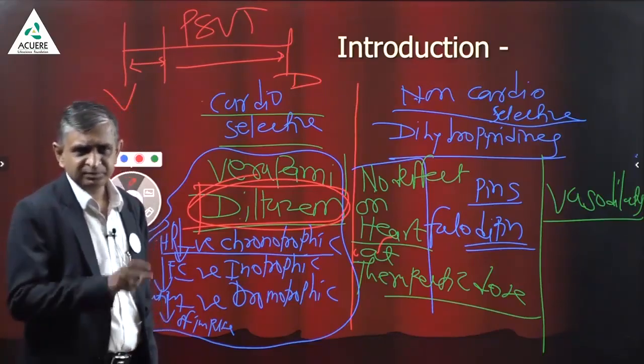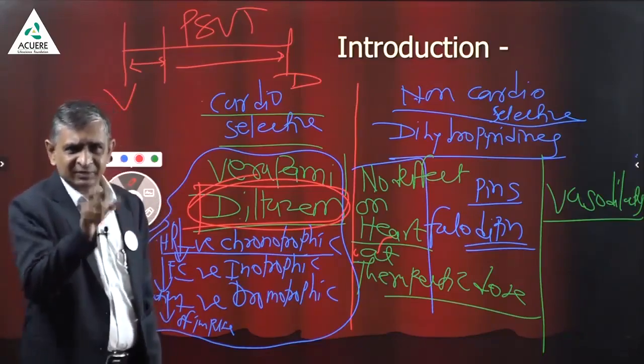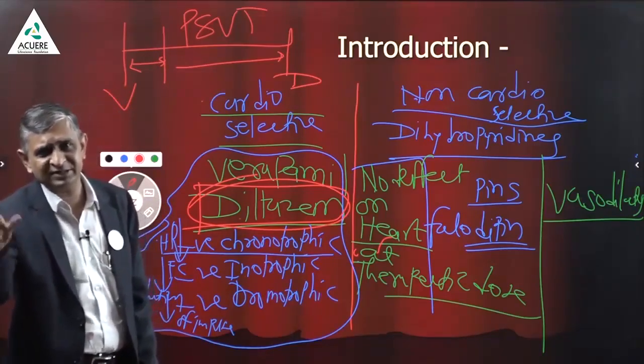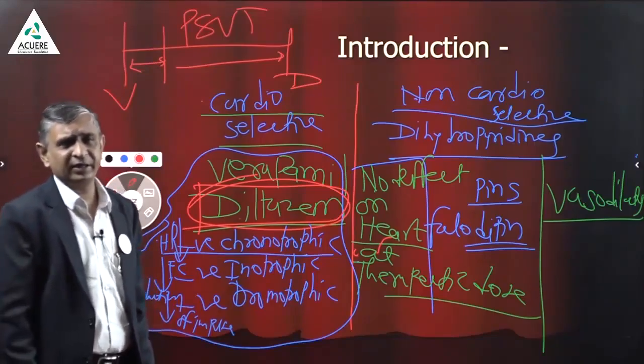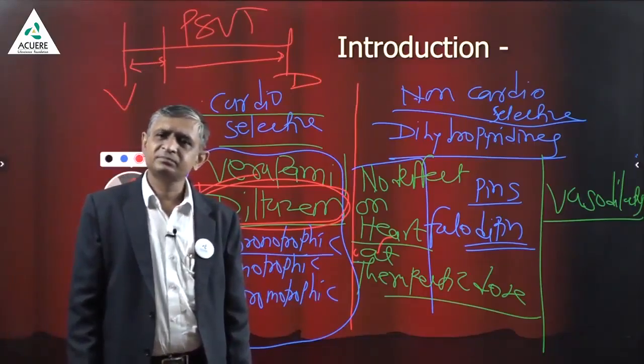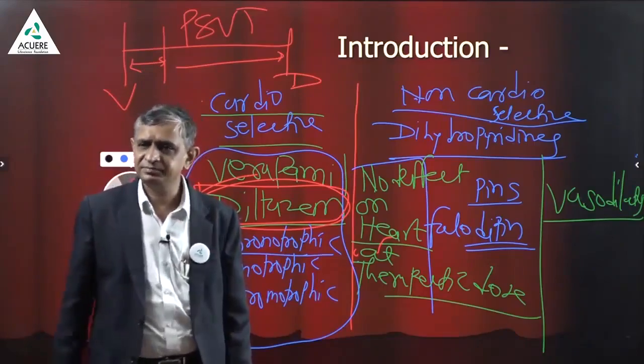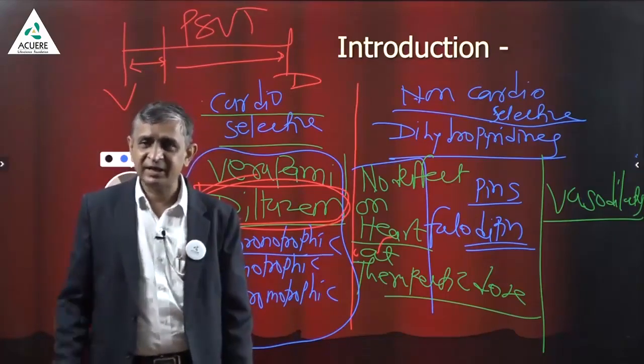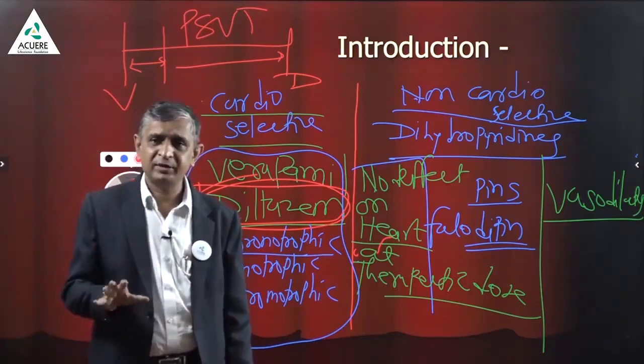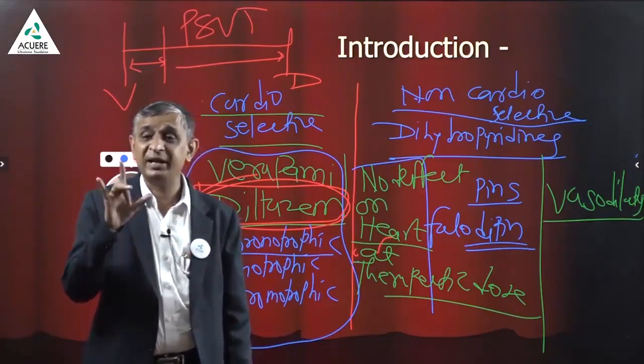Means what happens? Sometimes normal rhythm is there, sometimes SVT comes. Actually, it happens in young age, happens suddenly, and it is always, the point is important, it is always benign.